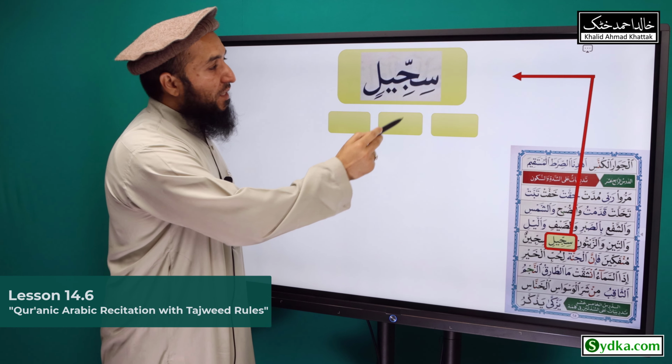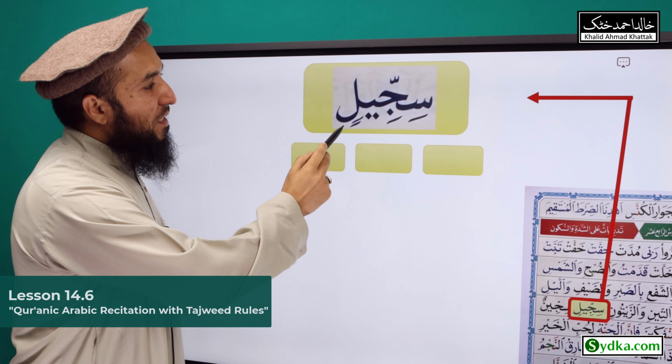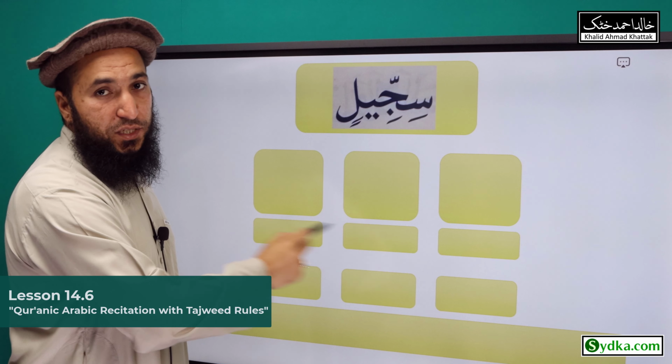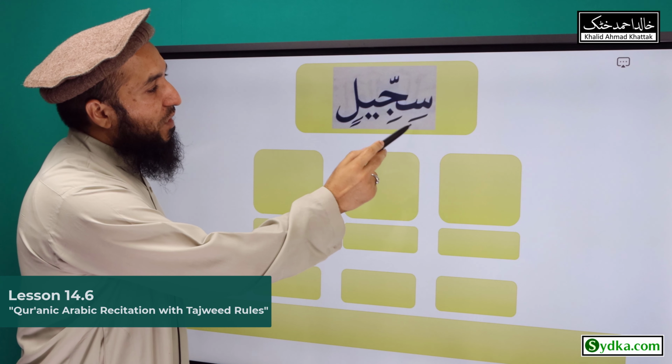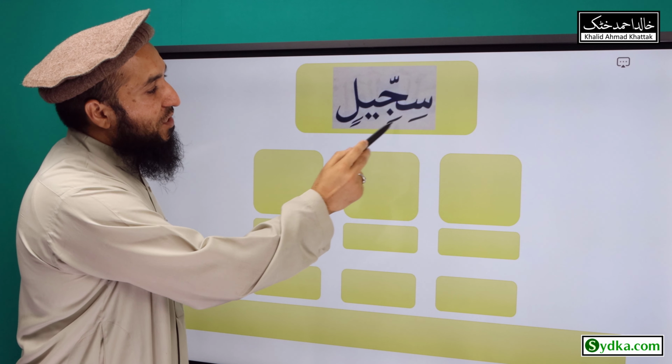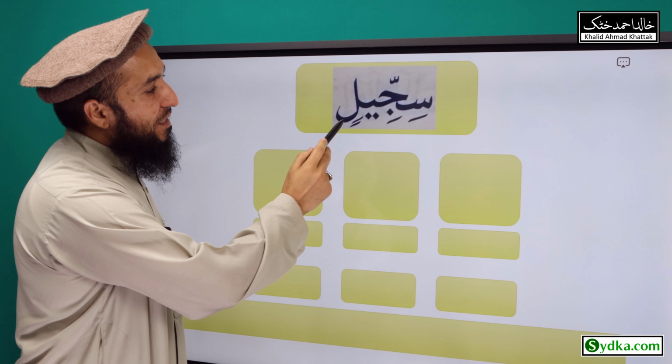The next word we have is sijilin, and it can be divided into 3 syllables. The first one is sij, the second one is ji, and the third one is lin.